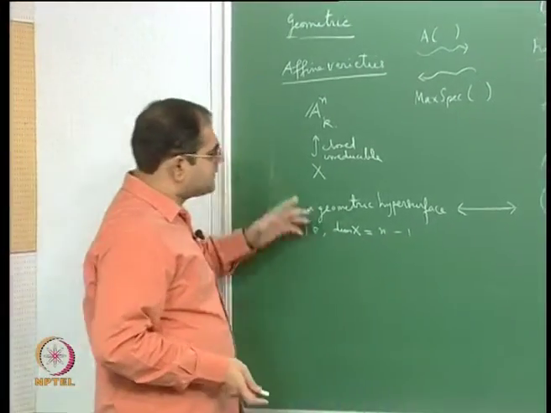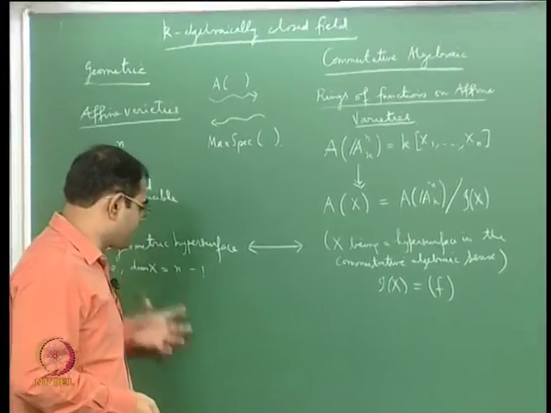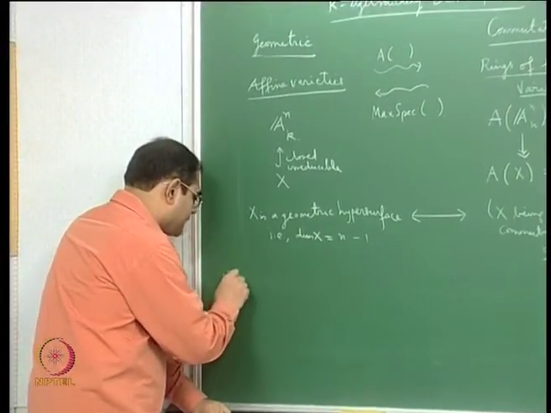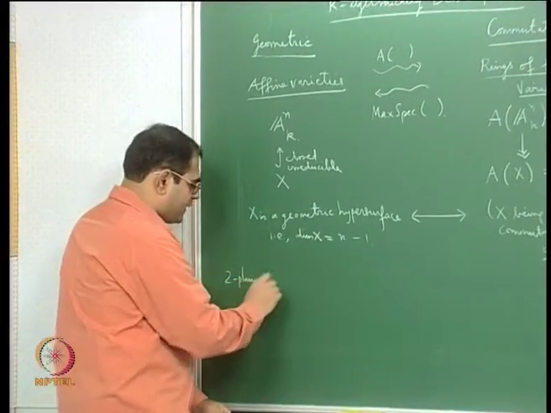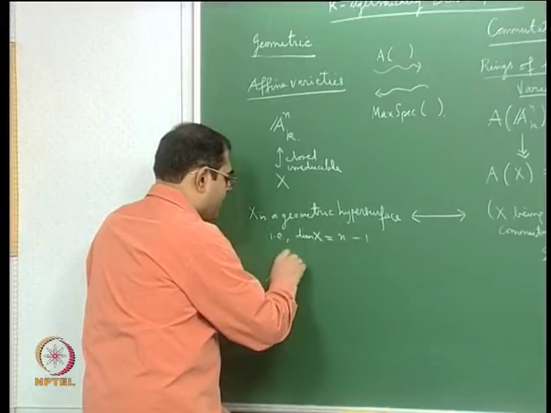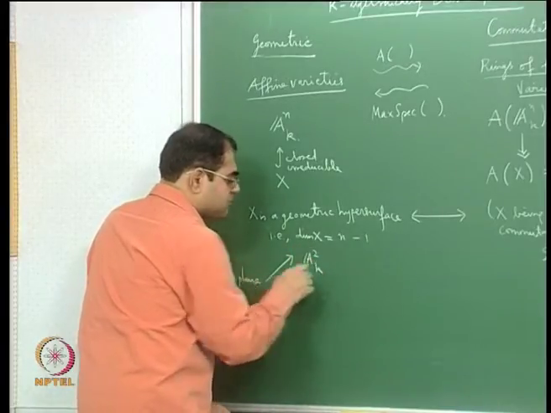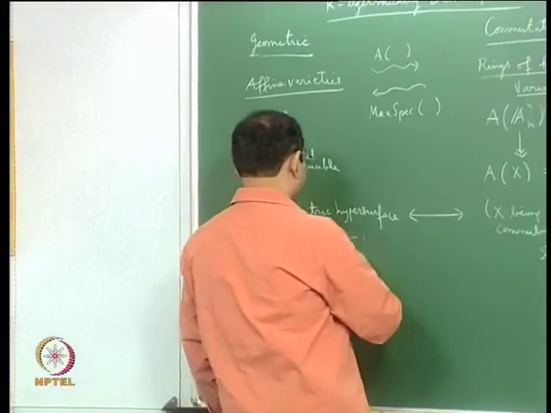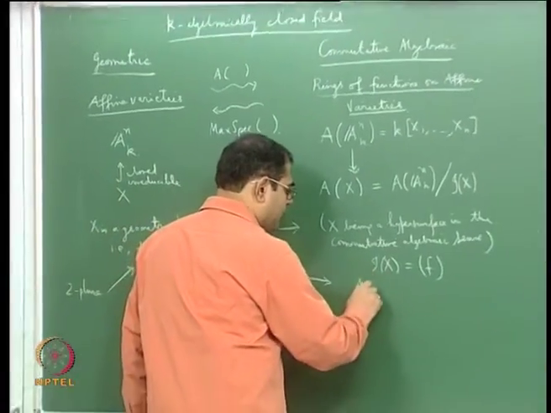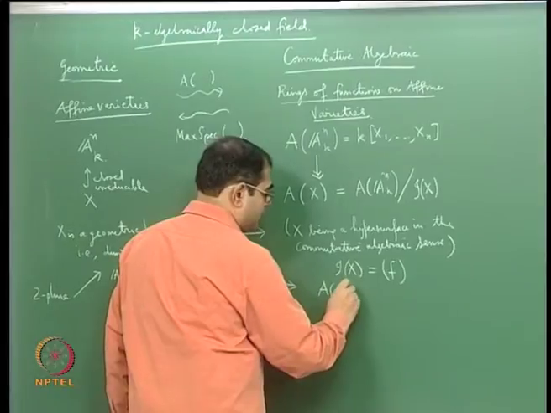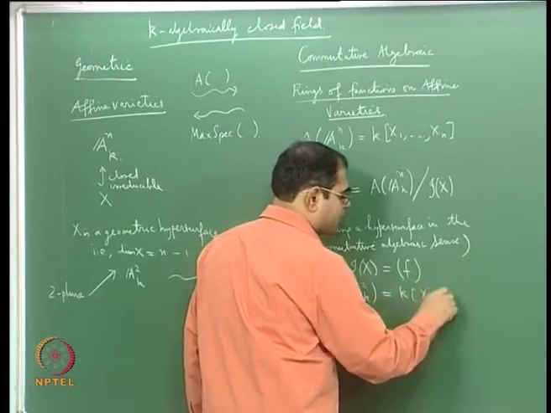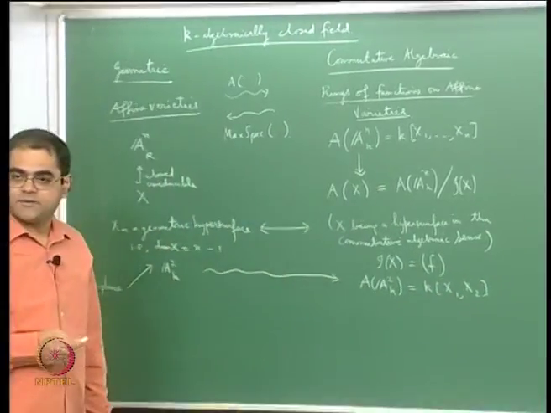I still want to say a little bit more, going from this side to that side. Let me give you two examples. One is, let me take the 2 plane. There are many avatars of the 2 plane. For example, I can look at A2, this is a 2 plane. If I look at the corresponding ring of functions, I will get A of A2k, which is just k x1 x2, a polynomial ring in 2 variables.